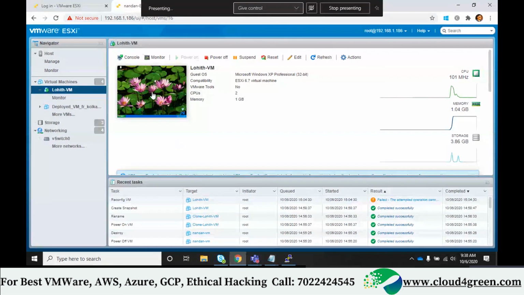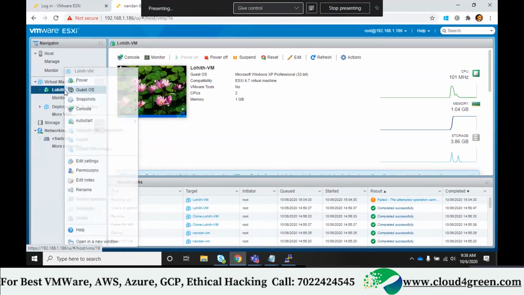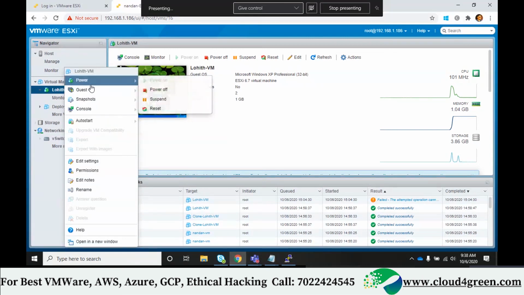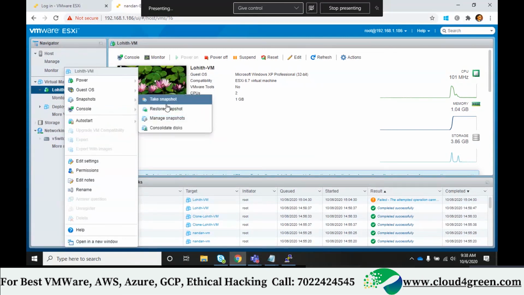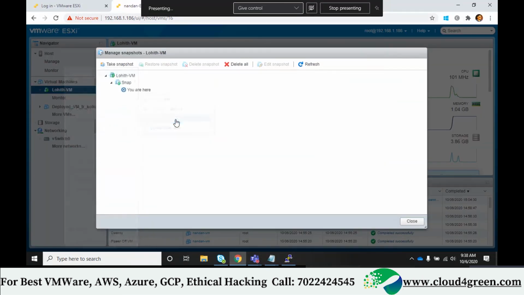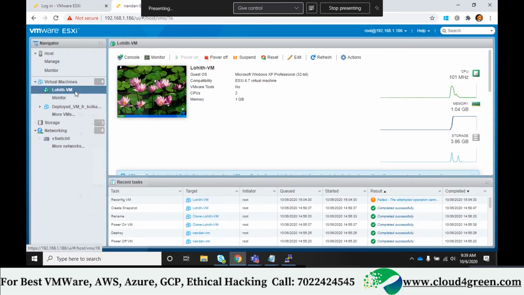Now we made some changes, right? Let's say I want to go back to the previous state. I'll come back here, snapshots, manage snapshots. So this is the current state. Now I don't want this, so I want to go back.